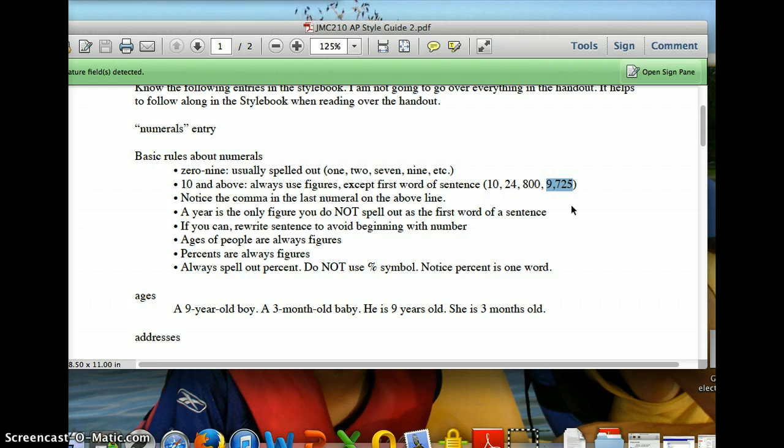Anything over 3 numbers is going to have a comma. You know that, so make sure you use the comma properly. The only number that you don't spell out to start a sentence is a year. And like I said, rewrite the sentence to avoid beginning with a large number.